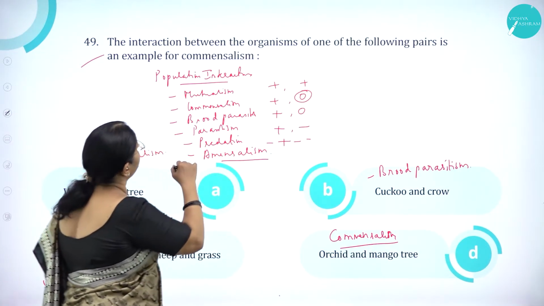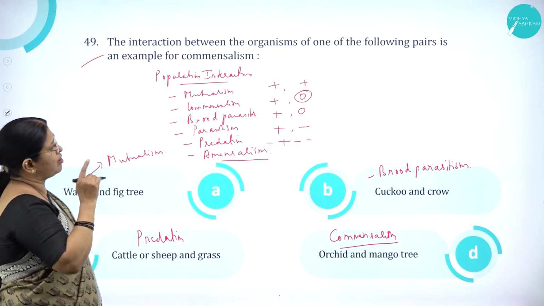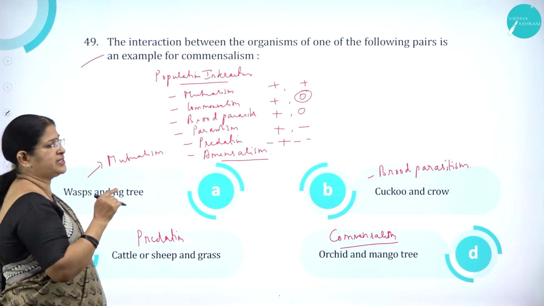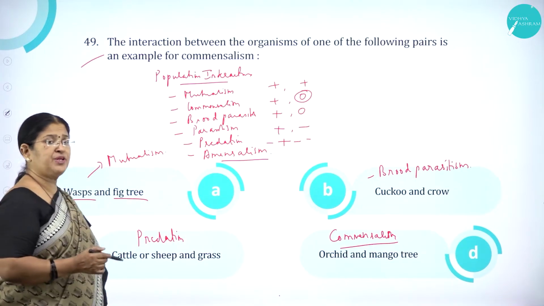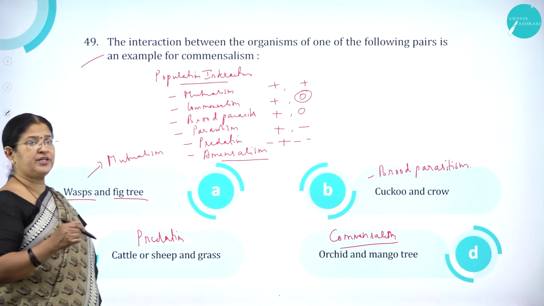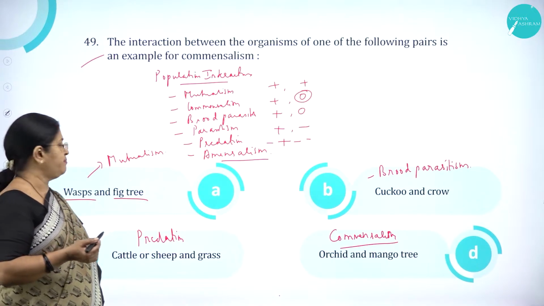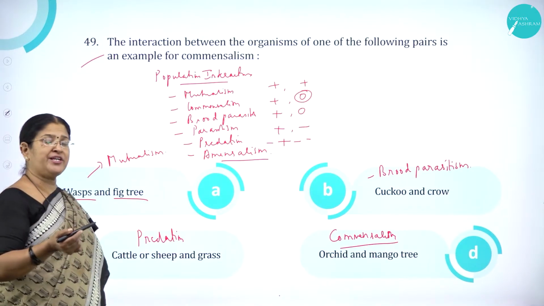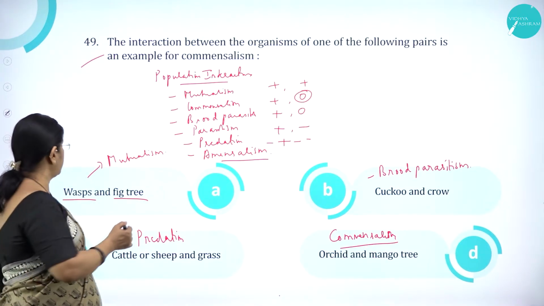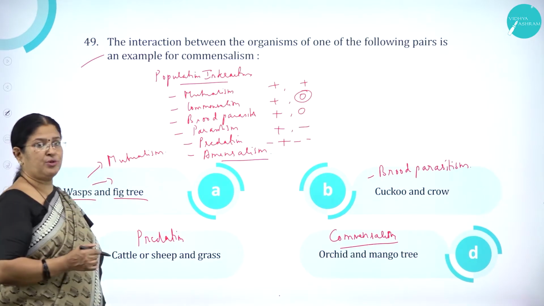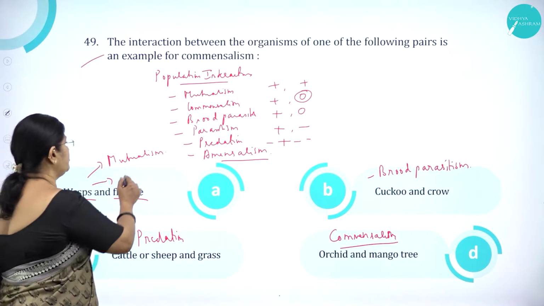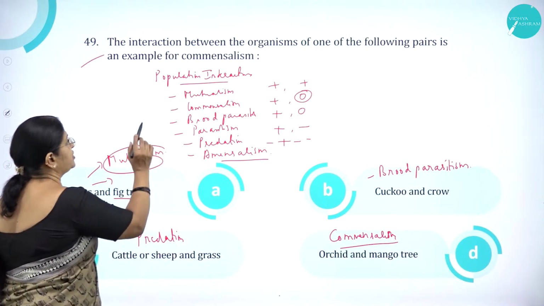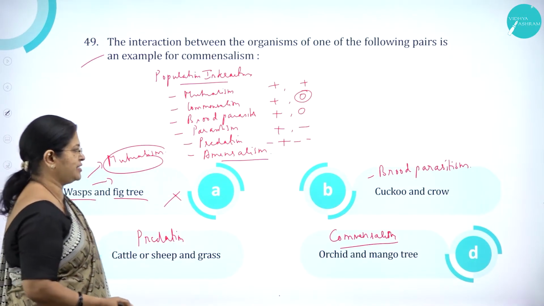Amensalism also. So here the interaction between the organisms of one of the following pair is an example for commensalism. Wasps and fig tree. As we know, the wasps go to the fig tree for pollen, and the fig tree provides pollen to the wasp. So the wasps get a place to lay eggs, and the fig tree will get pollinated. So it is mutualism. Both are benefited. So it is not an example for commensalism.